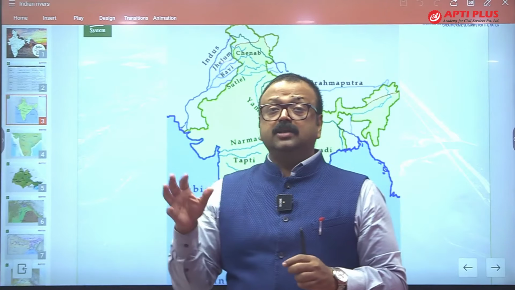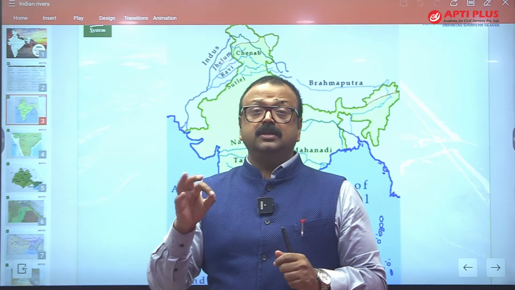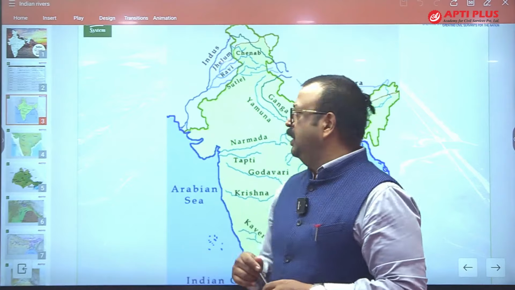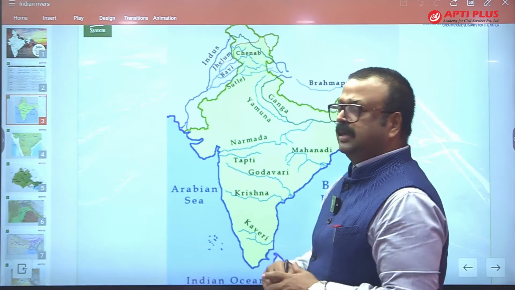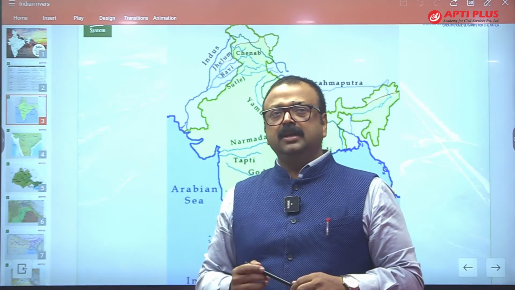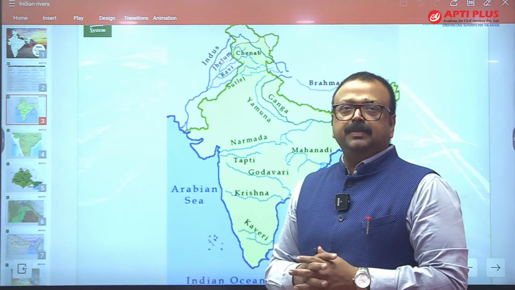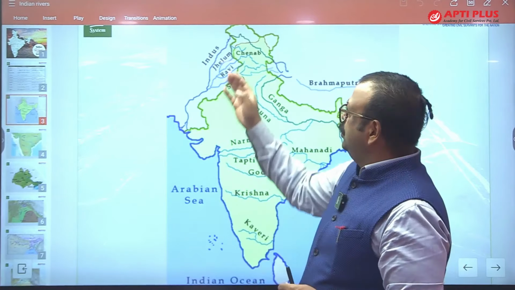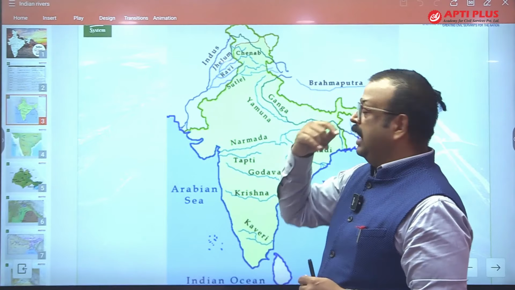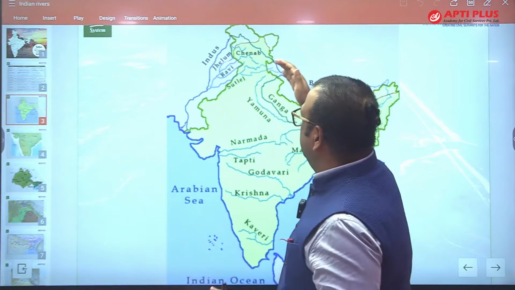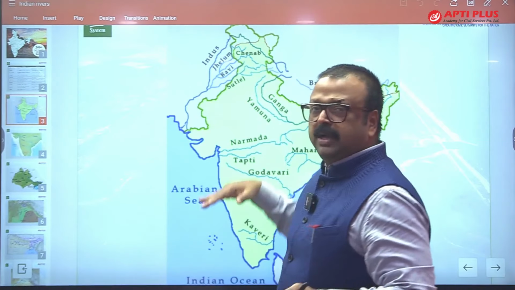And this gorge is almost 5200 meters deep, and the river takes a sharp southward turn and enters into Pakistan, ultimately draining all its water into the Arabian Sea. So this is the story of the Indus river. And if you look at the Indus river, you will find there are right bank tributaries and left bank tributaries.